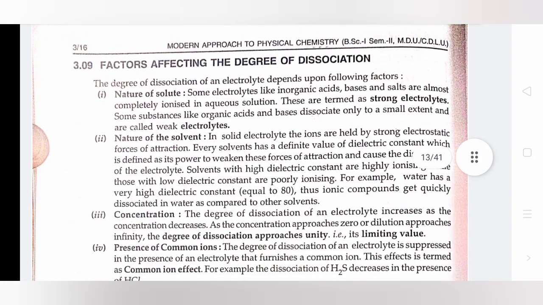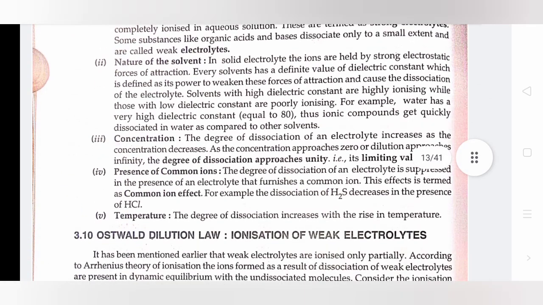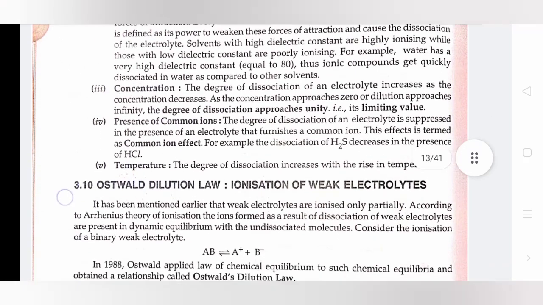Factors affecting the degree of dissociation. The degree of dissociation of an electrolyte depends upon the following factors: nature of solute, nature of solvent, concentration, presence of common ions, and temperature. The degree of dissociation increases with rise in temperature.